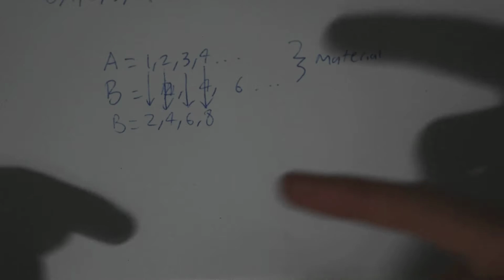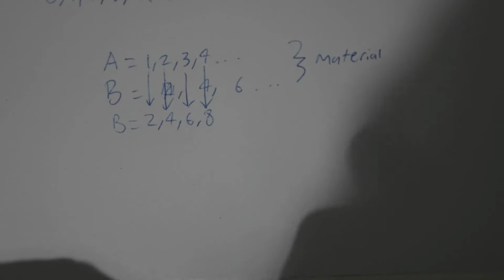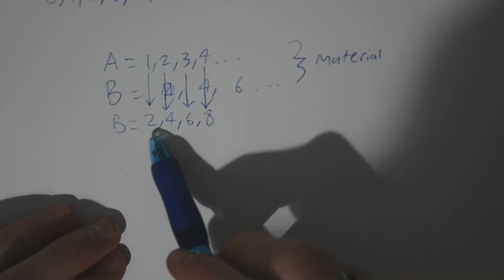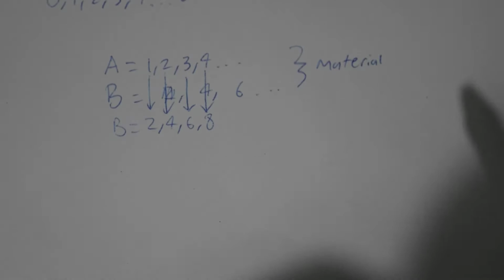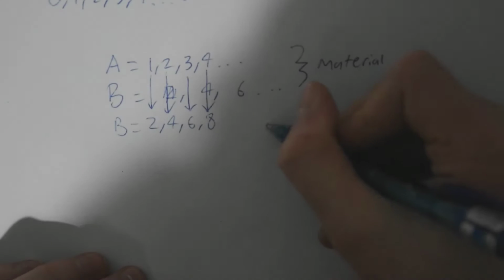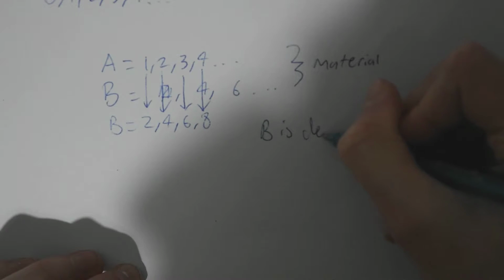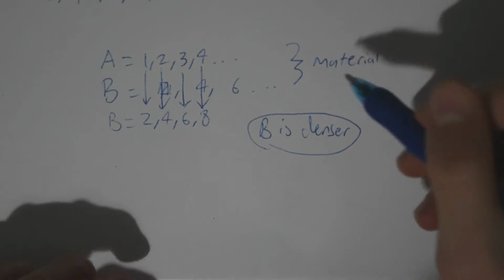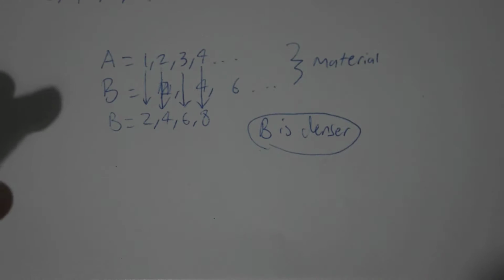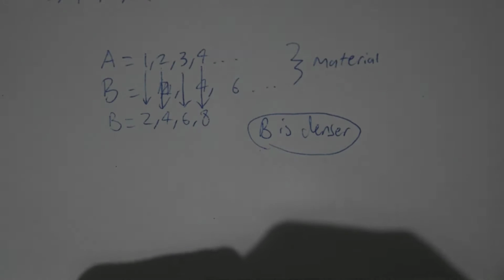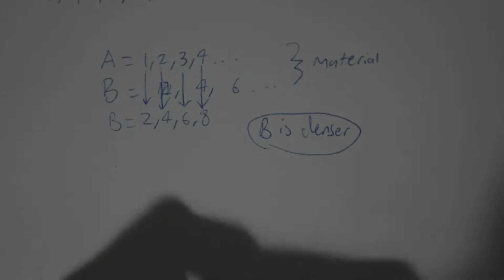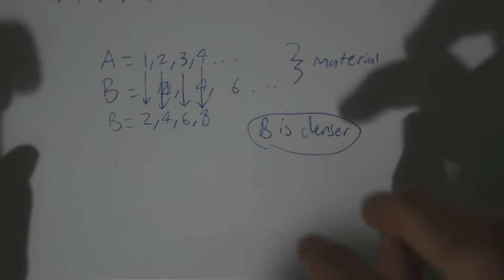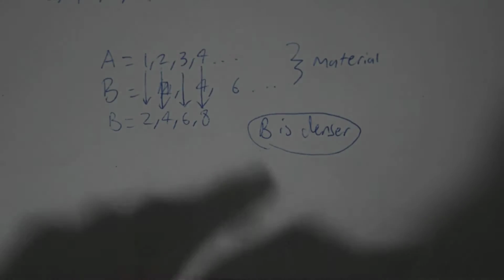So by packing it down and making it denser, within one step here we've gone up by 1, but within one step of this set we've gone up by 2 integers. So therefore B is denser. Now if you think of it as a material, in any finite amount of space, say you have a really dense material and a really, I don't know what the opposite of dense is, but I guess a light material. That might not be the right word, but hopefully you know what I mean.